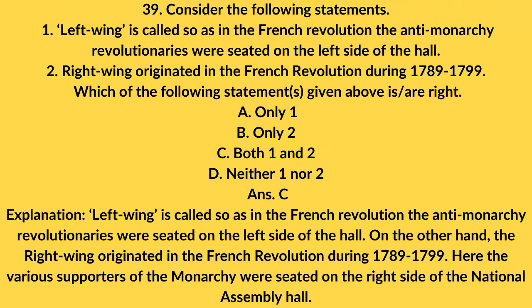Answer C. Explanation: The left wing is called so because in the French Revolution, the anti-monarchy revolutionaries were seated on the left side of the hall. On the other hand, the right wing originated in the French Revolution during 1789 to 1799. Here, the various supporters of the monarchy were seated on the right side of the National Assembly Hall.